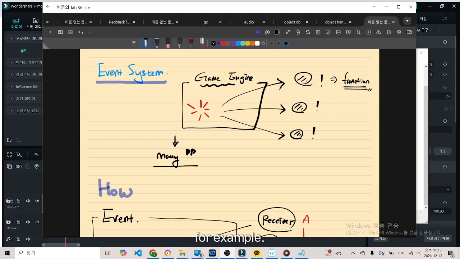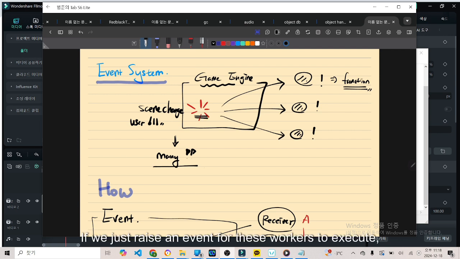Well, for example, the sprite is changing, or the user is clicking, or there are countless things, right? So, at this time, when something happens, we can do something that I would like to do. So if an event happens, if we just raise an event for these workers to execute, then the functions will now be executed.